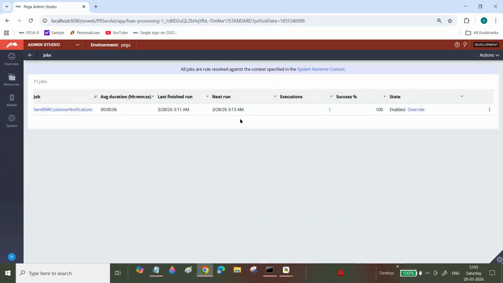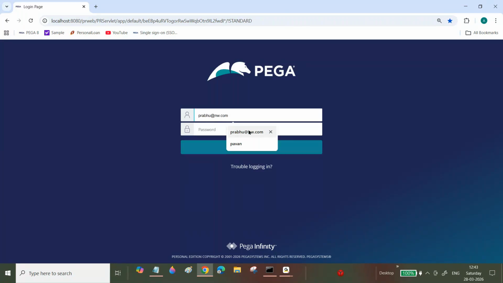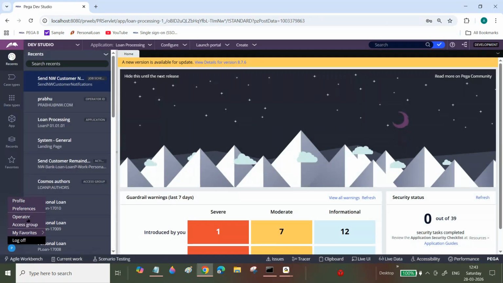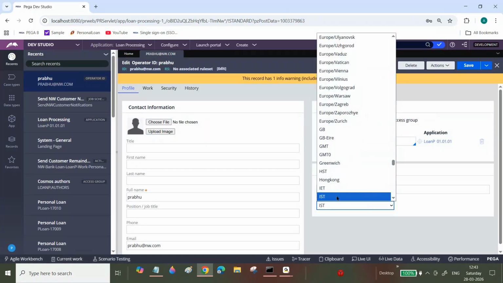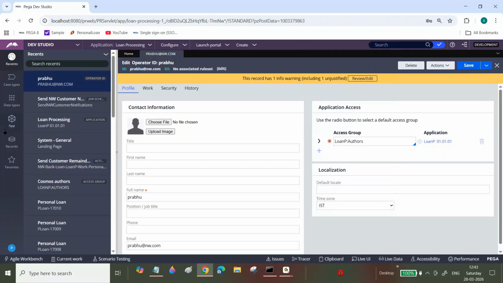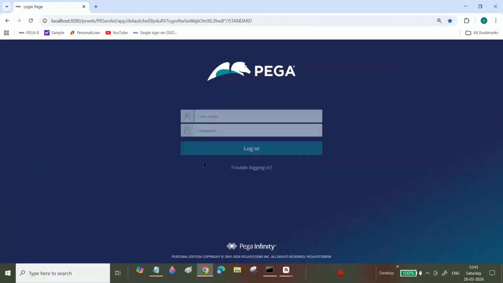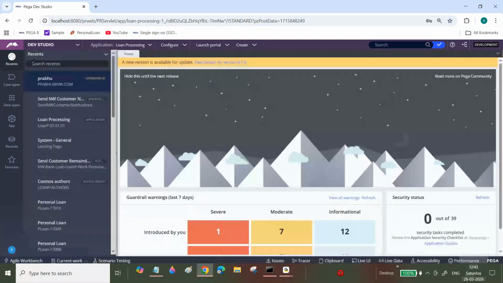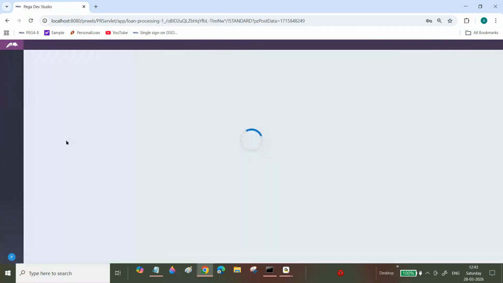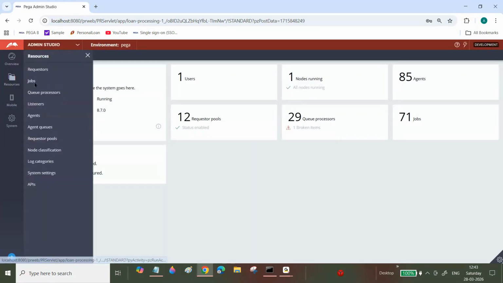Now see, automatically, okay, one minute. It is better, since by default it will show the time zone, so I will specify it here. Yes, exactly, now you will not get any confusion. Now log off and log in. See, it is 12:43, right? Go here, select this one, select this one.